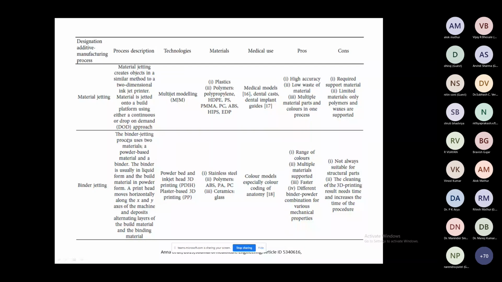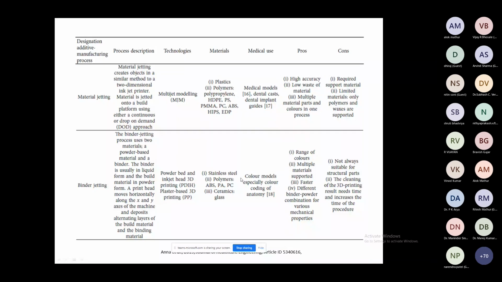Binder jetting: the binder jetting process uses two materials, a powder-based material and a binder. The binder is usually in liquid form and the build material in powder form. A printhead moves horizontally along the XY axis of the machine and deposits alternating layers of the build material and the binding material. So powder bed and inkjet 3D head printing is a plastic-based 3D printing. These are the technologies. Materials we can use are stainless steel, polymers, ABS, PA, polycarbonate, ceramics and glass.